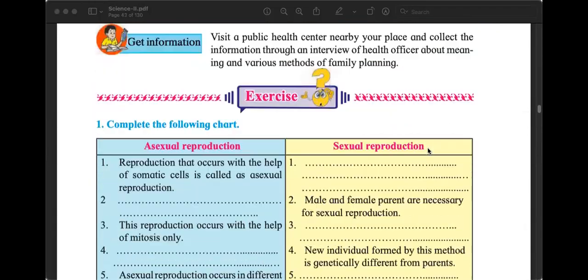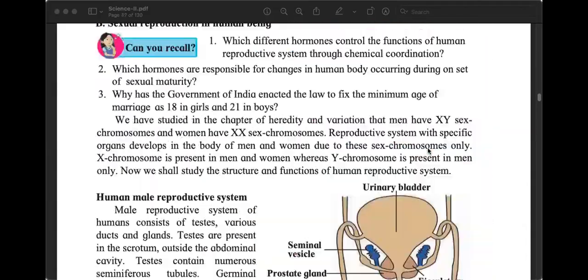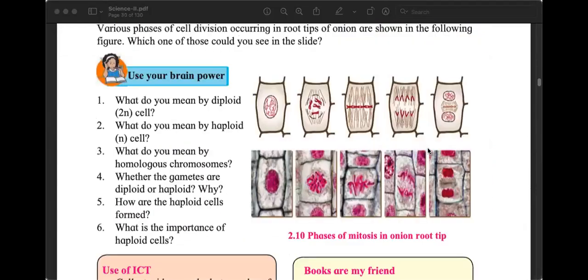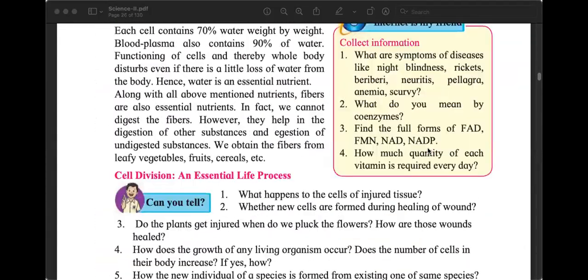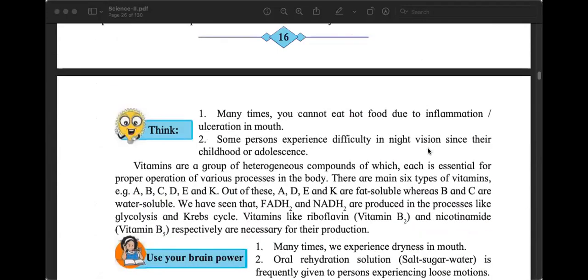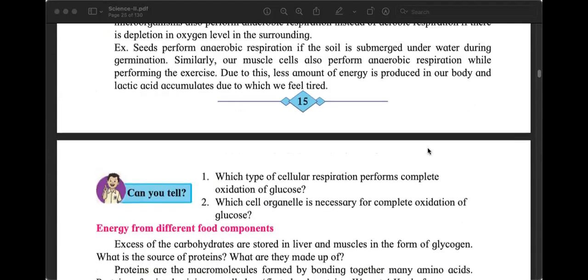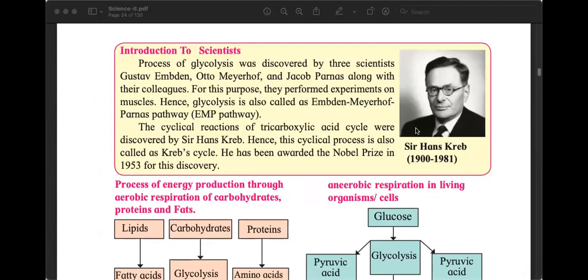Now, because these two chapters are very new to all of us, and they have many new and complex pieces of information, you must come well prepared to understand this properly.